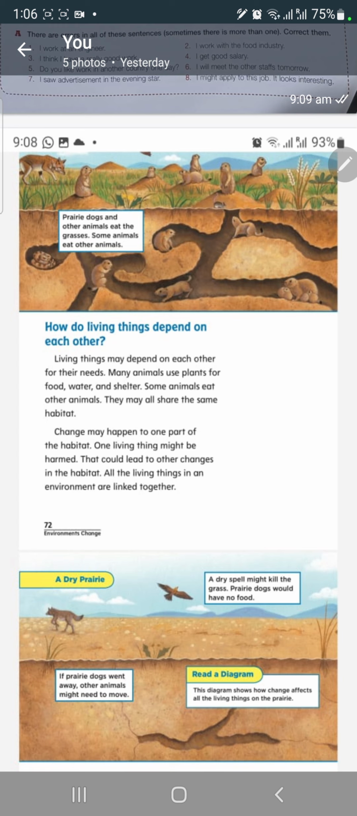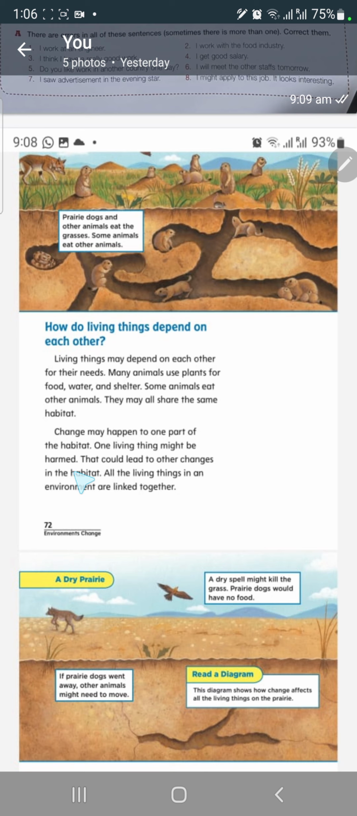Some animals eat other animals. So animals need plants. They may all share the same habitat. Of course, they share the same habitat. A change may happen to one part of the habitat. One living thing might be harmed